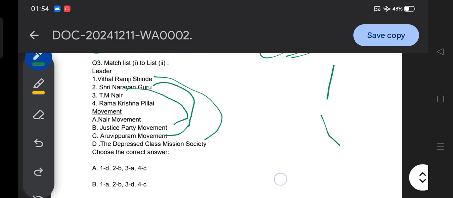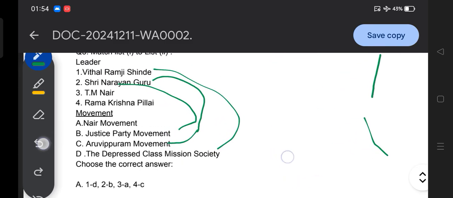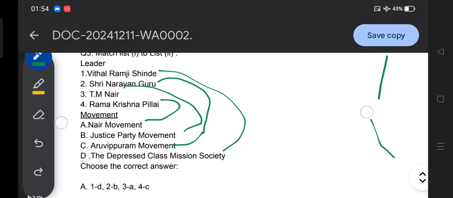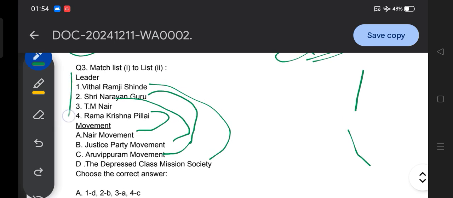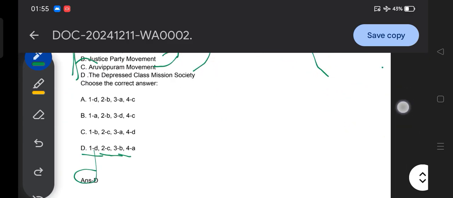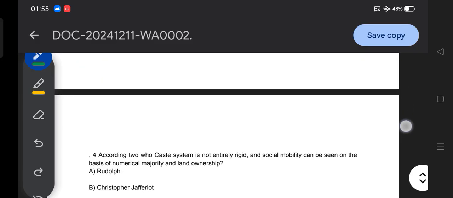So the Justice Party movement is basically T.M. Nair, and Ramkrishna Pillai, the Nair movement. Got it? So these are the leaders and they are associated with different movements. Do remember Sri Narayan Guru is related to the Aruvipuram movement, and it's very important from your examination point of view. So with this note, move to another question.